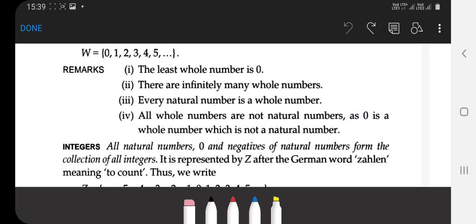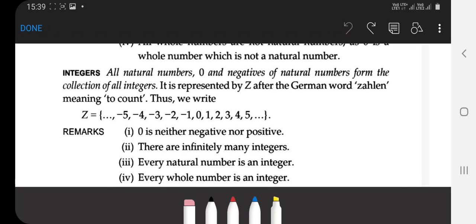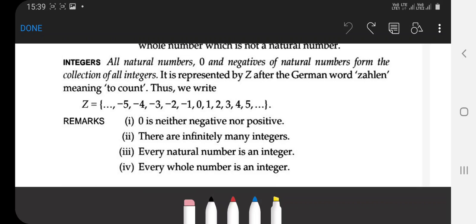Integers. The next topic is integers. All natural numbers, 0 and the negatives of the natural numbers form the collection of all integers. That means you begin with dot dot dot, minus 5, minus 4, minus 3, minus 2, minus 1, 0, 1, 2, 3, 4, 5 and dot dot dot. So these are integers.